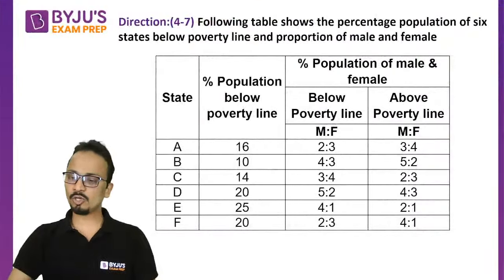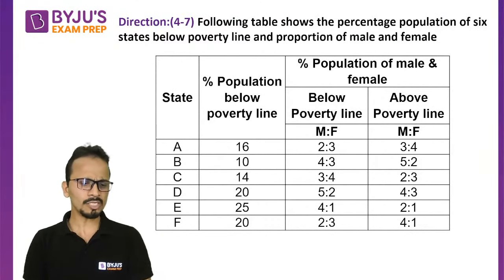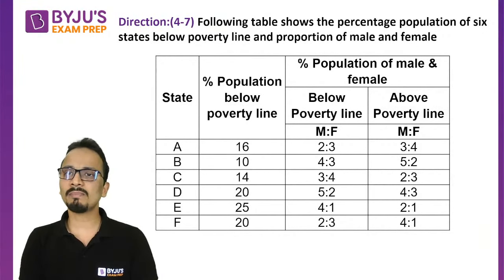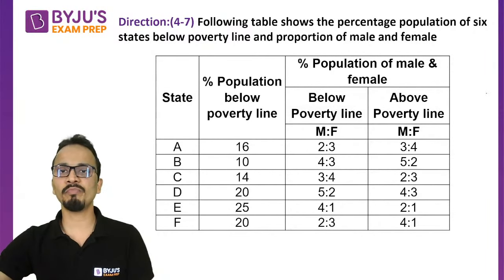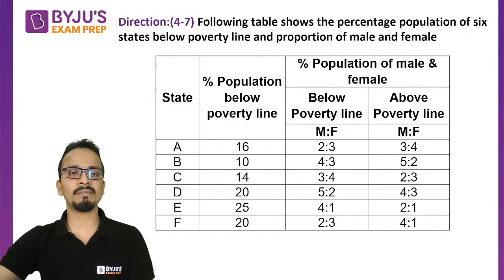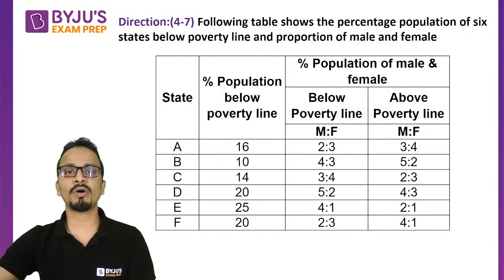Okay, now let's look at one of the sets of data interpretation. The question says that the following table shows the percentage population of 6 states below poverty line and proportion of male and female. So basically this is data about states. Six states are given, with percentage population below poverty line.